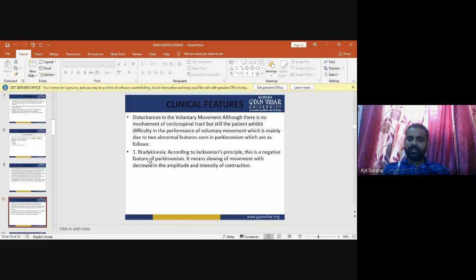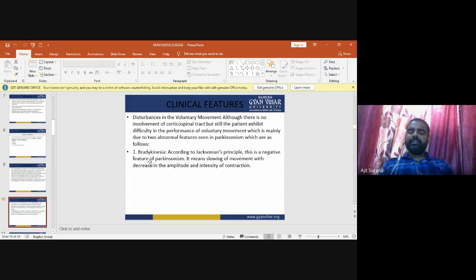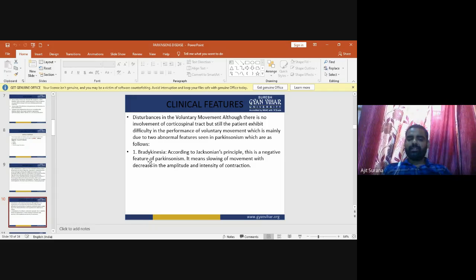According to Jacksonian principles, bradykinesia is a negative feature of Parkinsonism. It means there is slowing of the movements with decrease in the amplitude and intensity of the contraction.